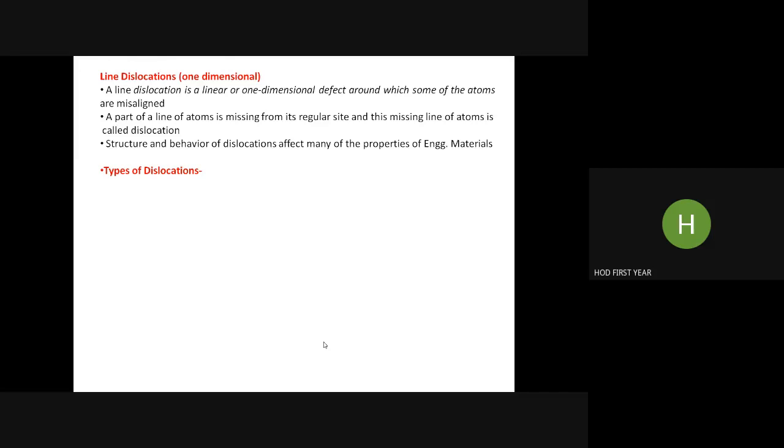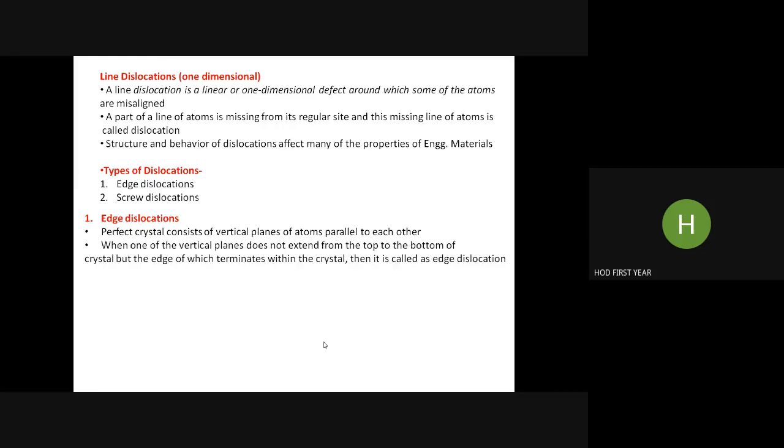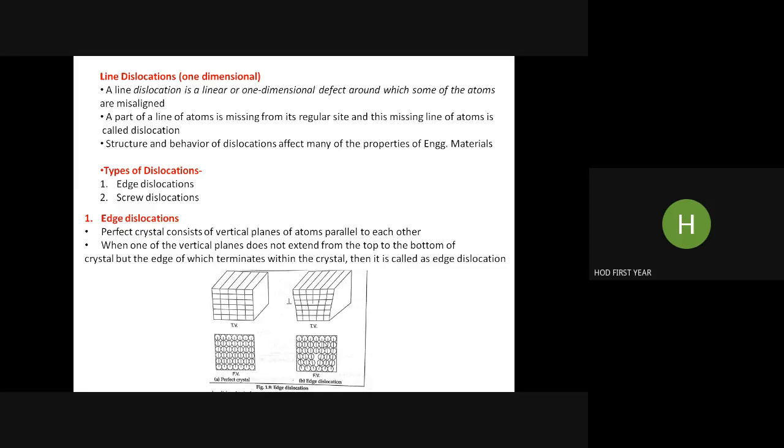Then the types of one-dimensional line dislocations. First is edge dislocations, and the second is screw dislocations. They are very, very important for us. Edge dislocations: if you look at a perfect crystal, you will find vertical planes of atoms parallel to each other. I will show you a schematic.